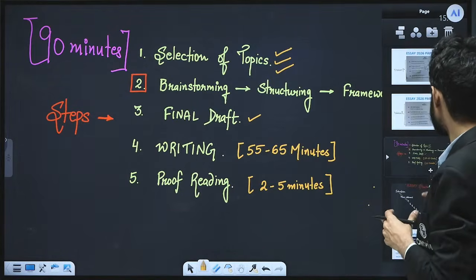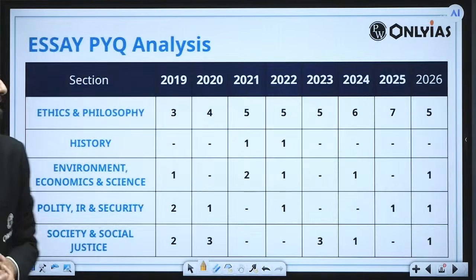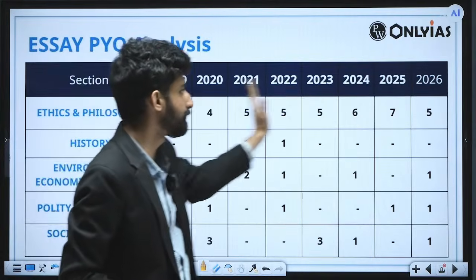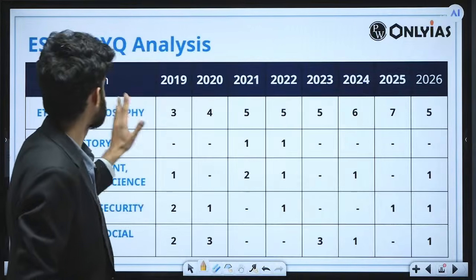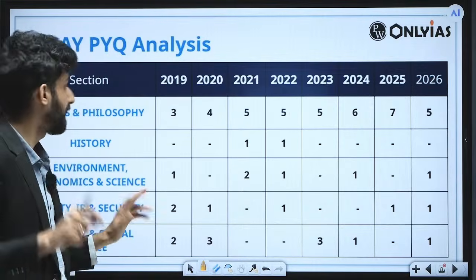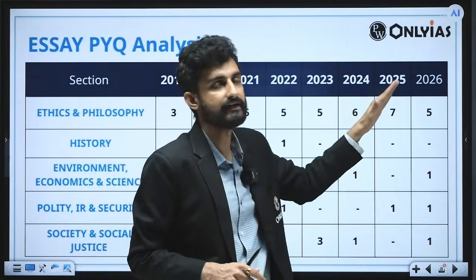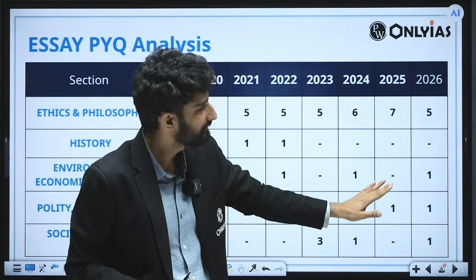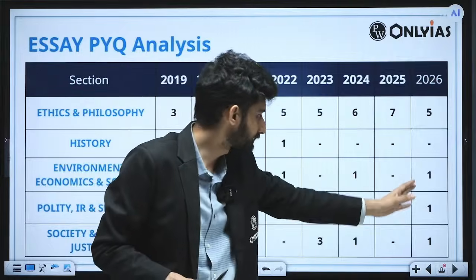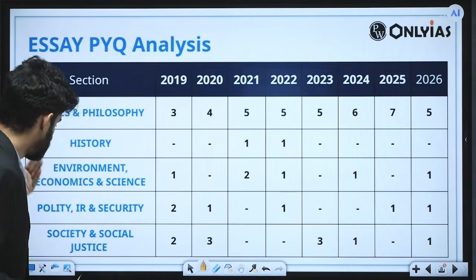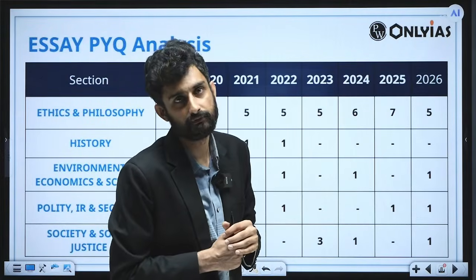Before going further, this is the PYQ analysis of the essay paper. We have taken from COVID, and this is the post-COVID world. From 2019 to 2026, you can see one important theme, and that is ethics and philosophy is increasing consistently, on a rising trend. To be specific, this time also the topics were largely from philosophy and psychology, although you can plot them in the context of environment, polity, society, but deep inside them is philosophy and psychology only.